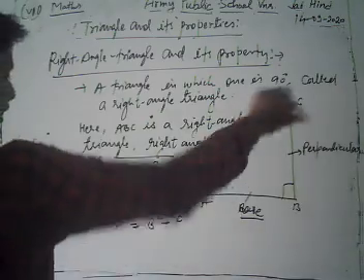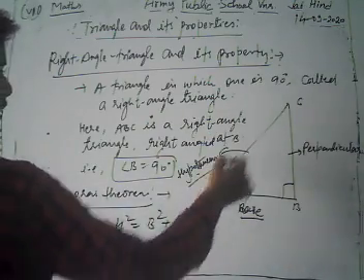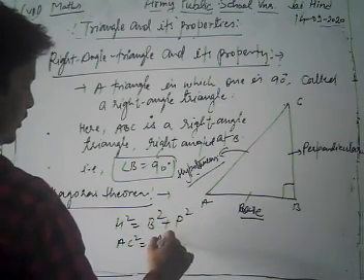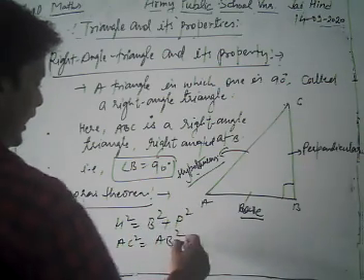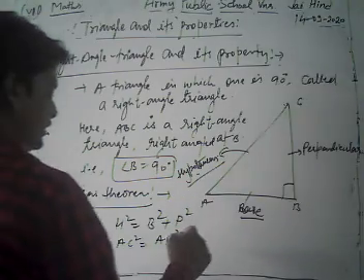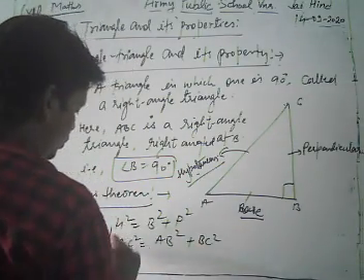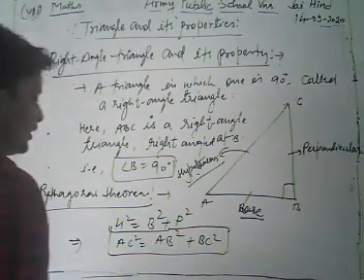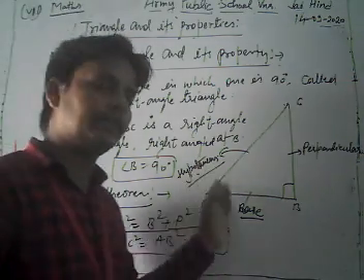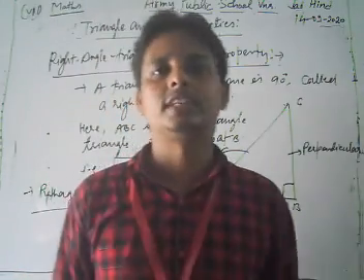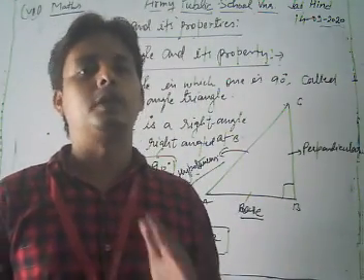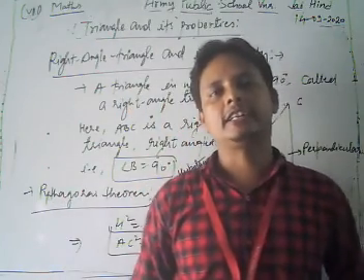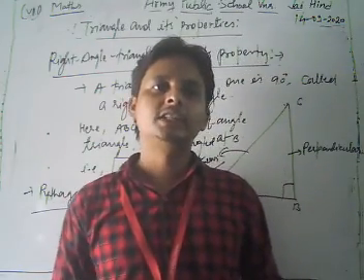So in triangle ABC we have what? Hypotenuse is the side AC. So side AC square is equal to base is what? Your side AB square, and the perpendicular is what? Your BC, means BC square. So in this way we can say that in any right angle triangle the square of its hypotenuse is always equal to the sum of the square of its base and its perpendicular. So in this way, dear student, we discussed a right angle triangle and its properties.